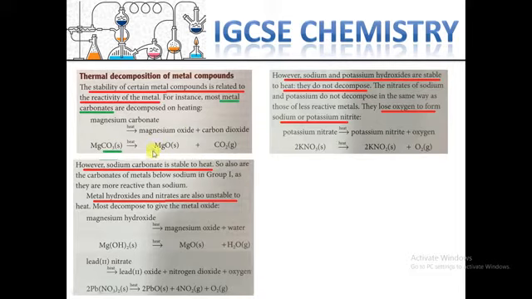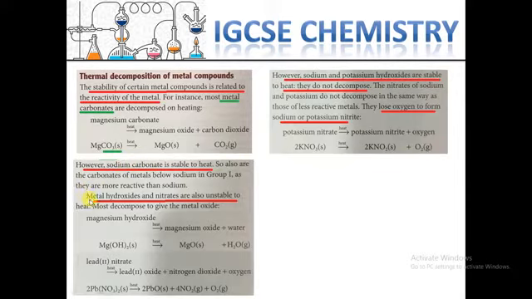As a product, you will get magnesium oxide and carbon dioxide because the compound will be broken. Another one is sodium, but one special case: sodium carbonate is stable to heat. It will not decompose like this. There will be no thermal decomposition for sodium carbonate.